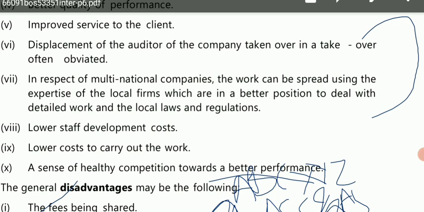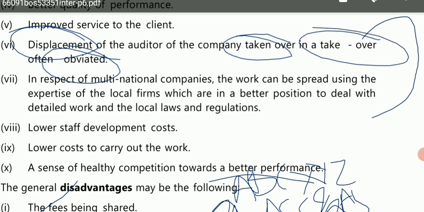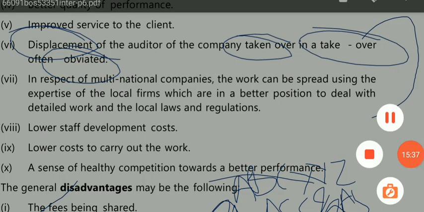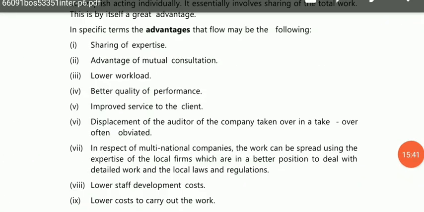Displacement of the auditor of the company taken over in a takeover, often obviated. Now there are a few words: displacement, obviated, taken over, takeover. Let's first discuss these words. So guys, what is the meaning of displacement? Displacement basically means replacement. So replacement of the auditor of the company taken over in a takeover, often obviated. Obviated means avoided. You can write it down if you are not able to learn it. Displacement means replacement, obviated means avoided.